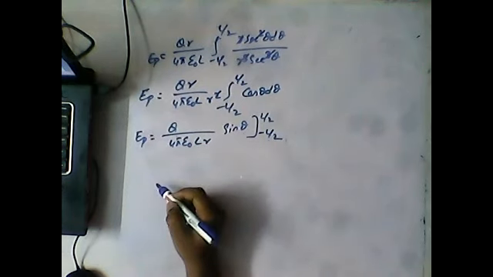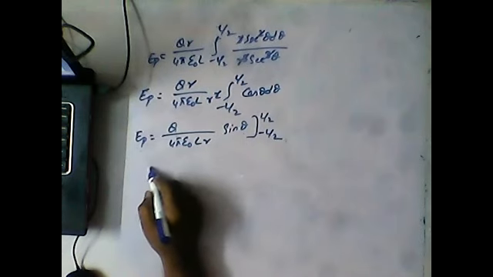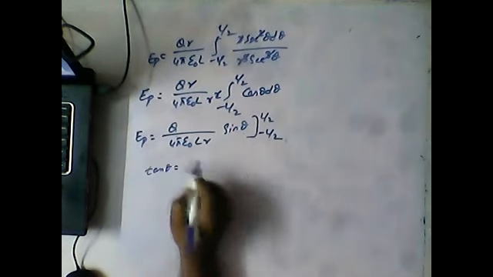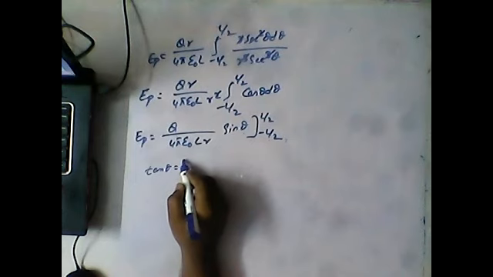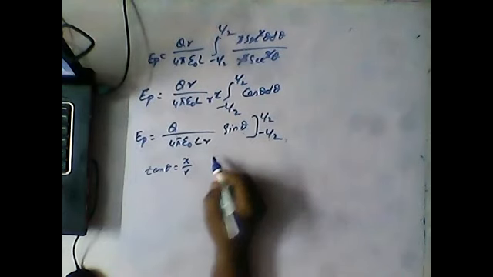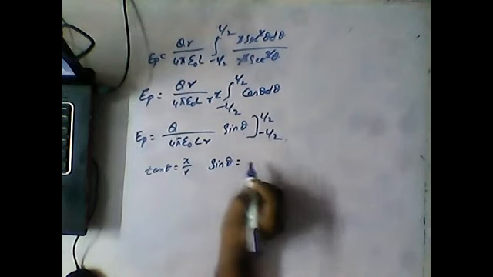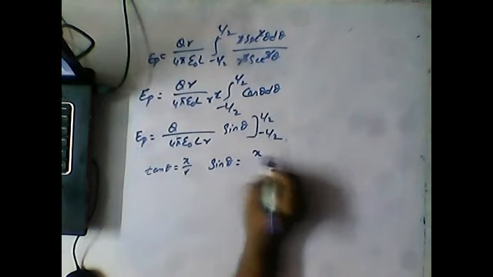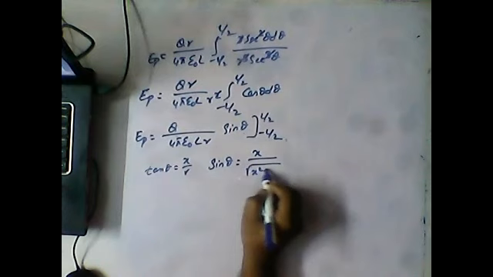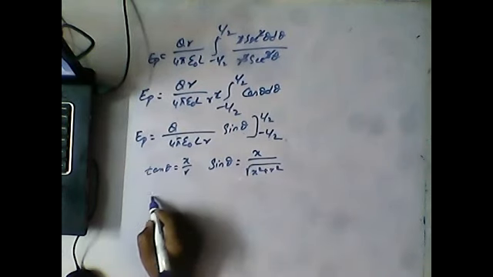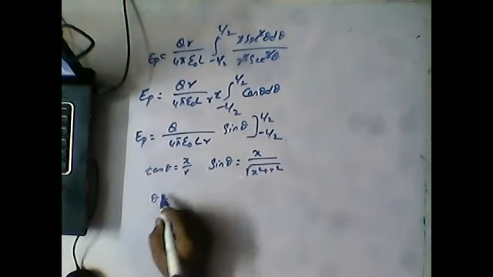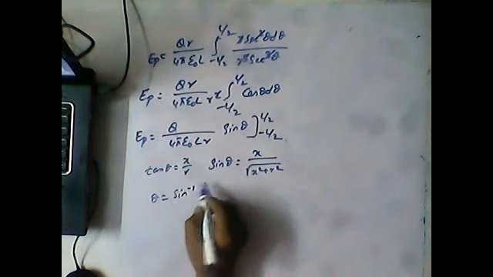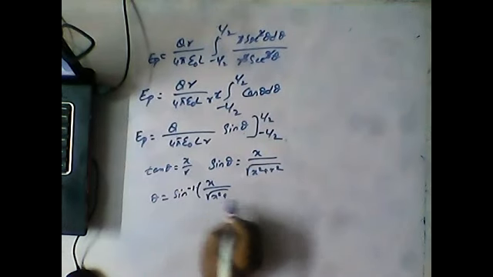That's the reason we took tan theta equal to x by R before. Similarly, we can write sin theta equal to x by square root of x square plus r square. From that, we can write theta equal to sine inverse of x by square root of x square plus r square.